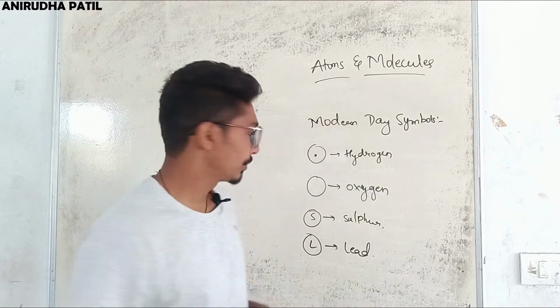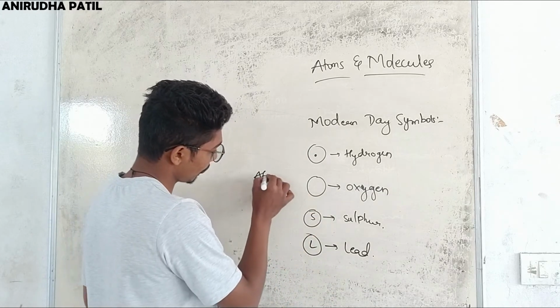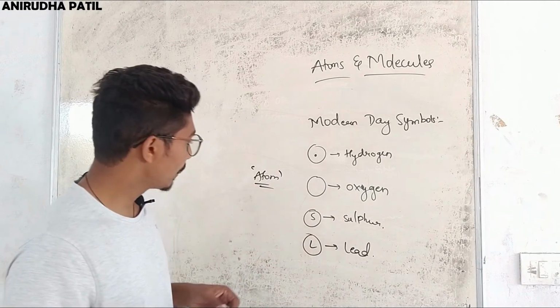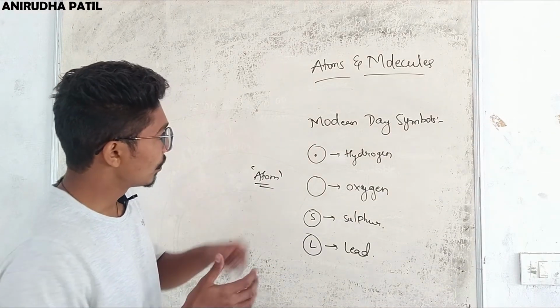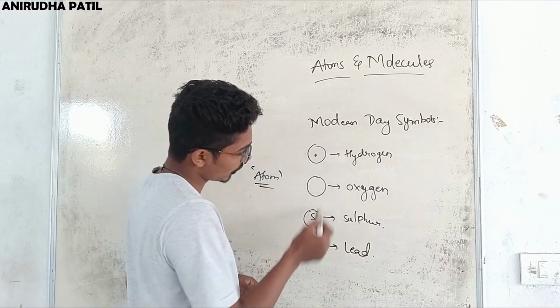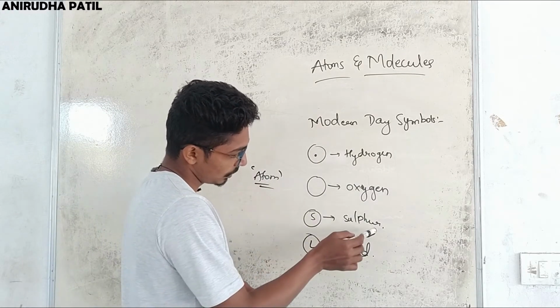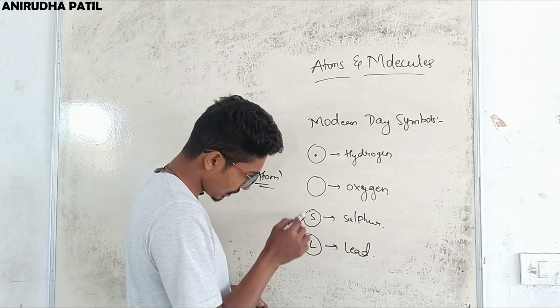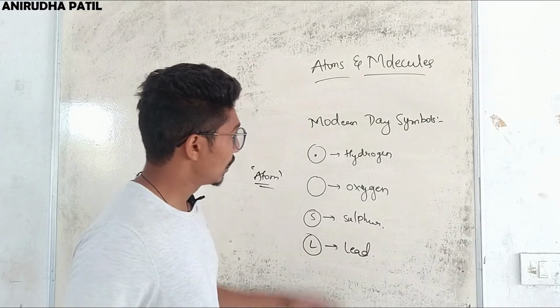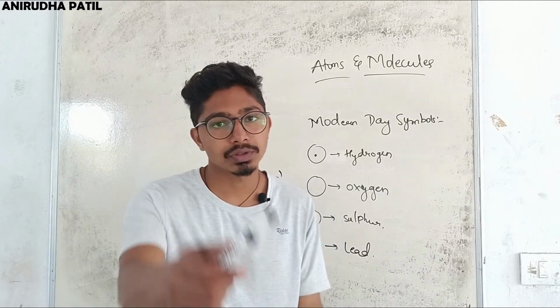Now, what is an atom? An atom is the smallest particle which cannot be further divided, and modern day symbols of atoms are: hydrogen, a circle with a dot; oxygen, just a circle; sulfur is represented as S with a circle; and lead as L with a circle. Some other symbols are present in the textbook, just go through them.